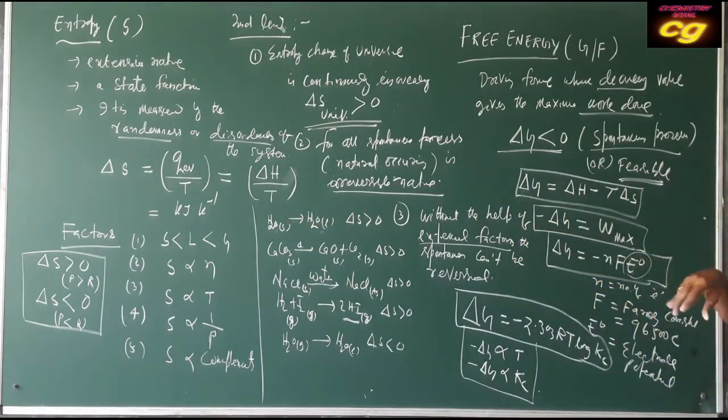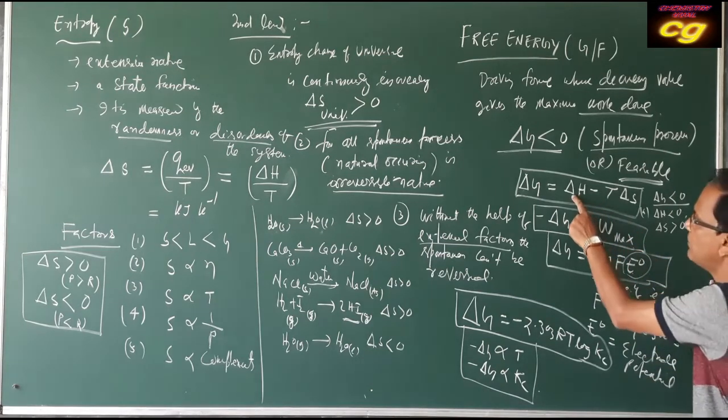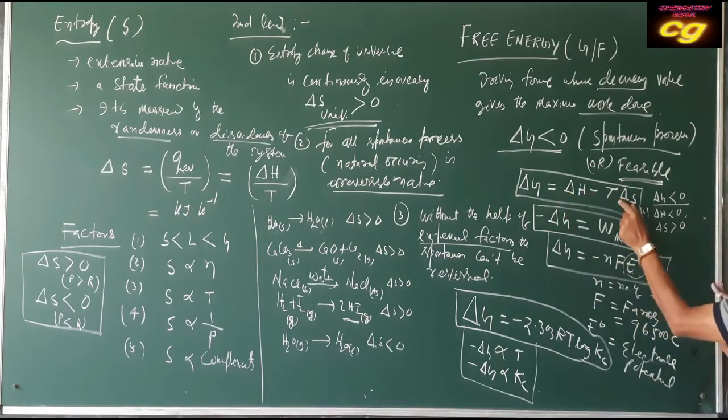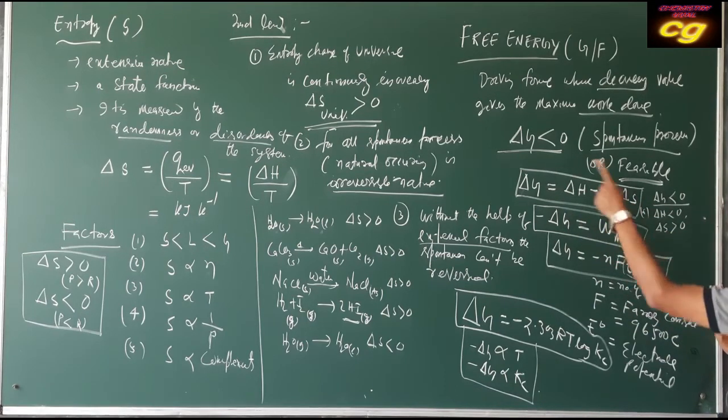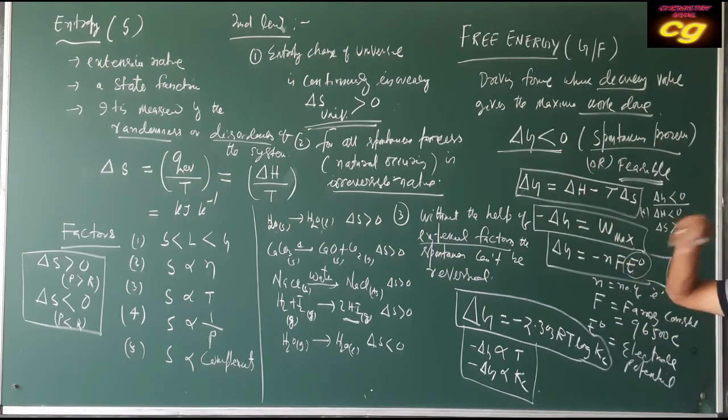Another relation between these factors: how del G will be more negative. Del G will be more negative in this case: del H should be less than 0 and del S should be greater than 0. When the enthalpy change is more negative and del S is more positive, then the whole change will be negative. That's why it is always spontaneous.